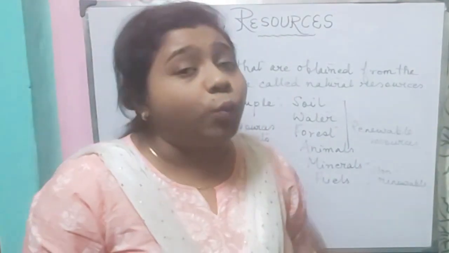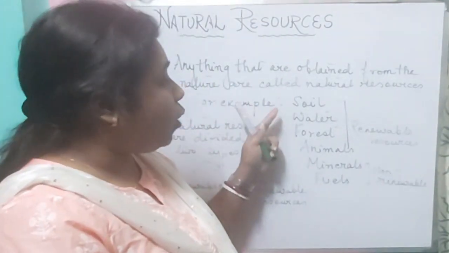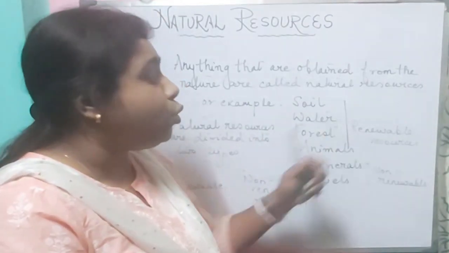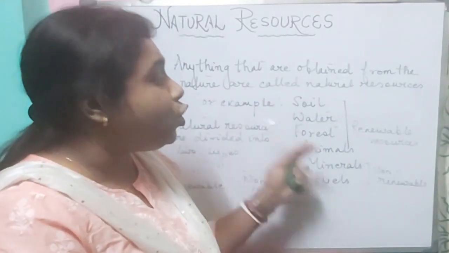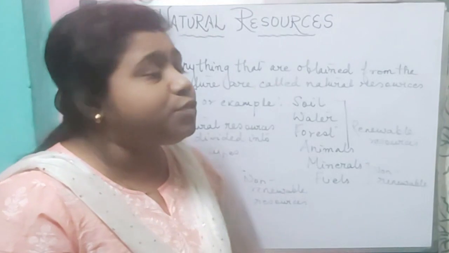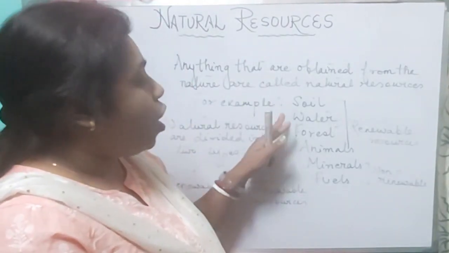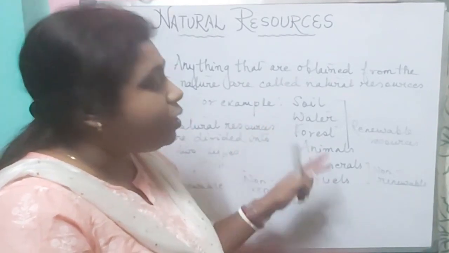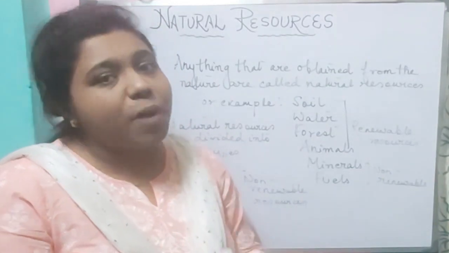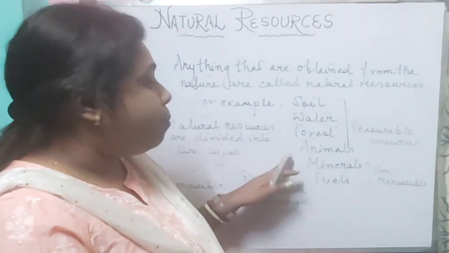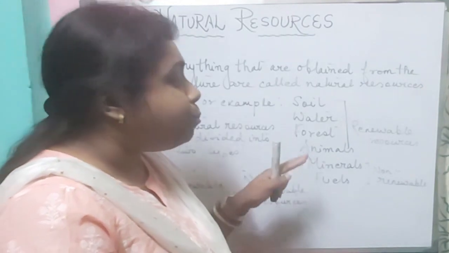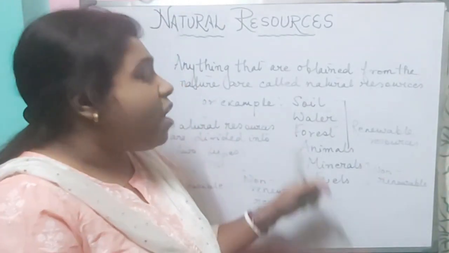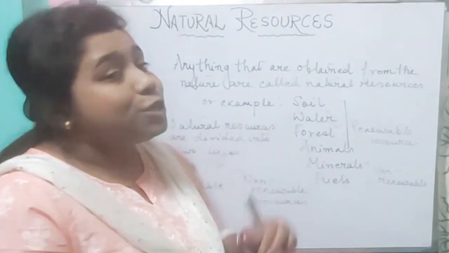So in today's video, we are going to discuss soil, water, forest and animals, which are important renewable natural resources. And in the next part of the video, we are going to discuss minerals and fuels, which are important non-renewable natural resources. So let's get started with the renewable resources. First, we will start with soil.